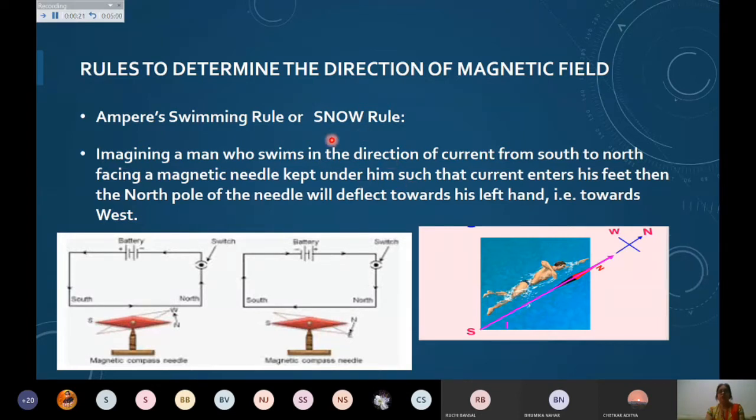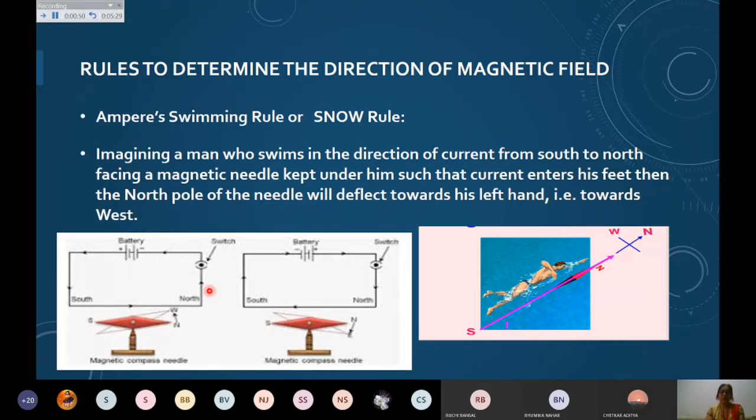What Snow rule says, as from the name itself, is that when the current you are making to pass from south to north direction, and a wire is kept over the needle. It means I am having a magnetic compass needle with me. I keep the wire over the needle, same circuit with a battery, and key is there. A rheostat I can put if I want to check the strength of the current.